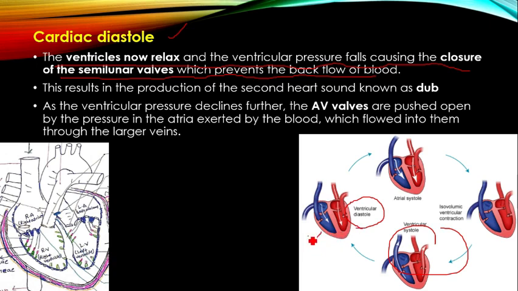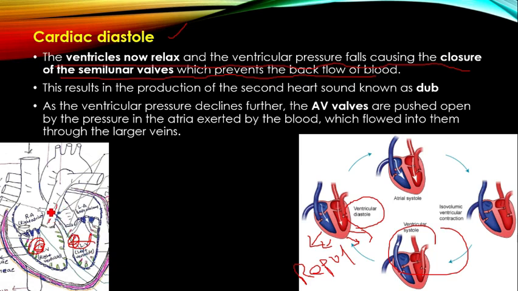Ventricular diastole means relaxation of both ventricles, which occurs because of repolarization. Repolarization of the cells present in the ventricles leads to relaxation of the walls of the ventricles. When the walls of the ventricles are relaxed, we can see the relaxation of both ventricles.